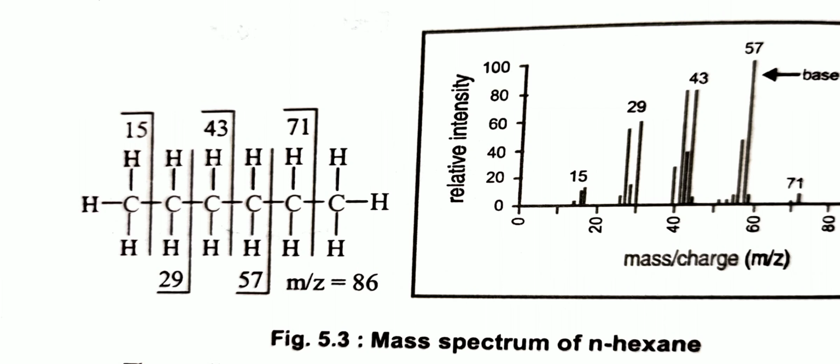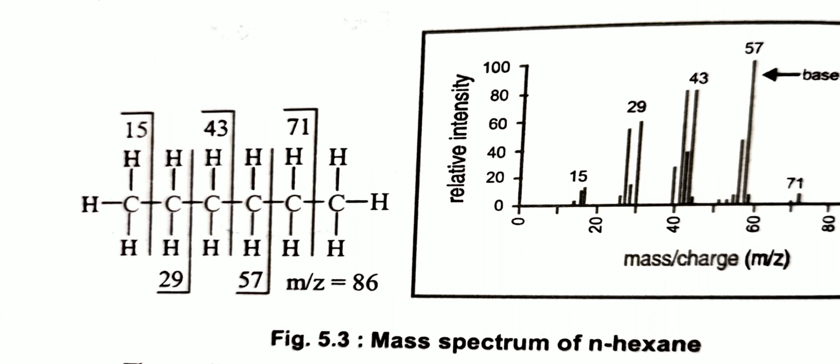Fragmentation of a carbon-carbon bond produces a mixture of alkyl radicals, R dot, and alkyl carbocations, R plus. The smaller fragment retains the positive charge. A cluster of peaks separated by an m/z value of 14 mass units is often seen. They represent alkyl cation homologs differing in the CH2 group. That is hexyl, mass to charge ratio 86, pentyl 71, butyl 57, propyl 43, ethyl 29 and methyl 15.